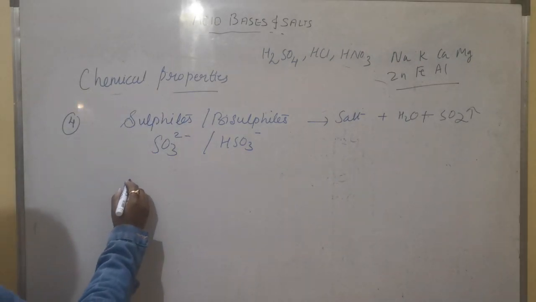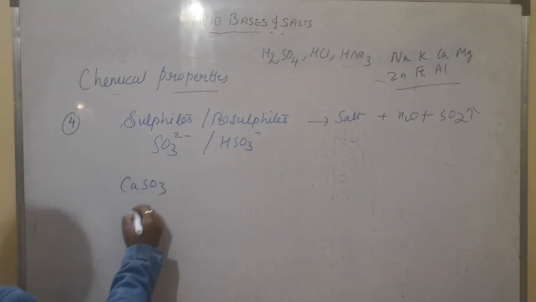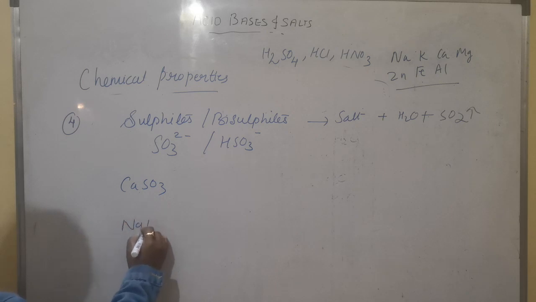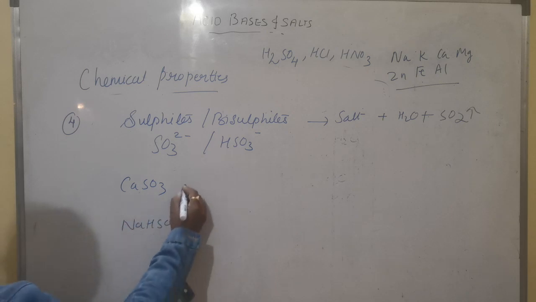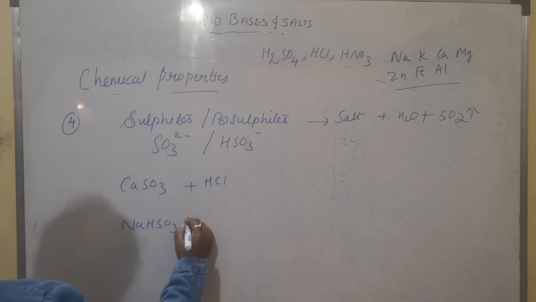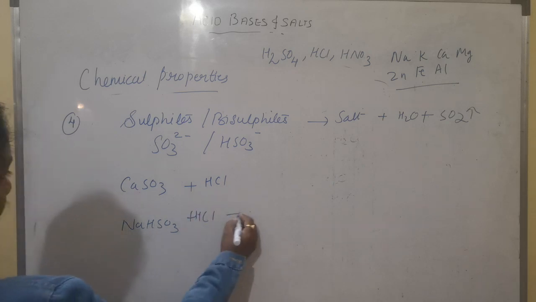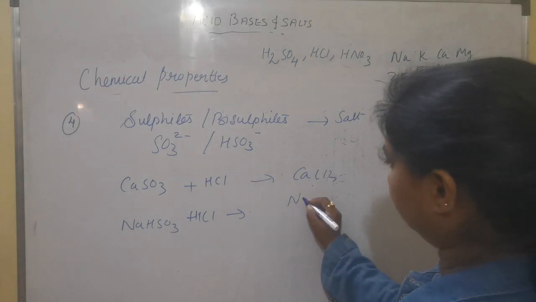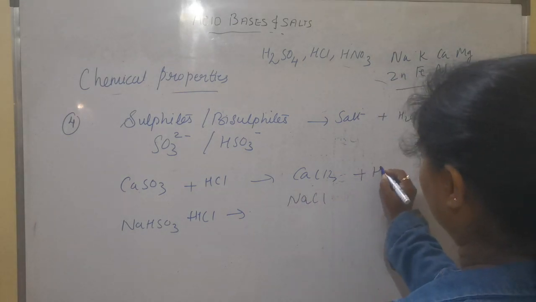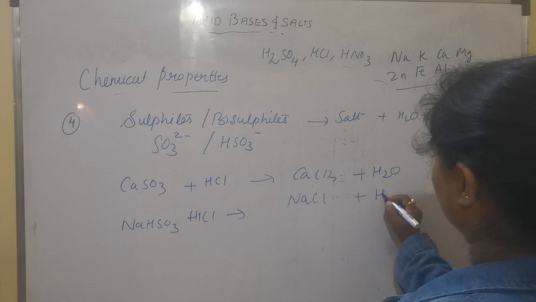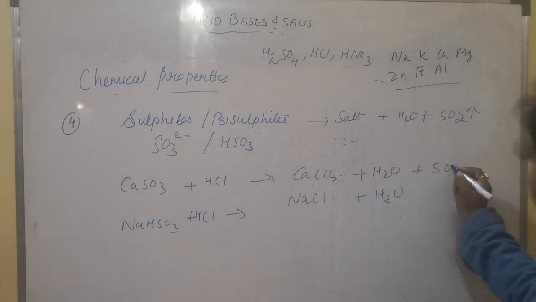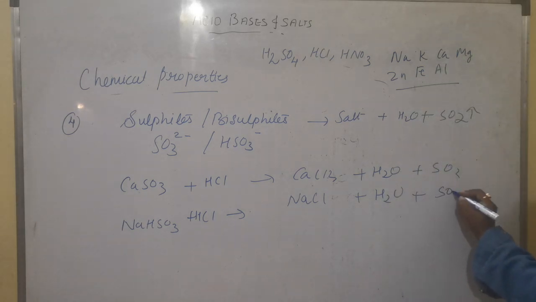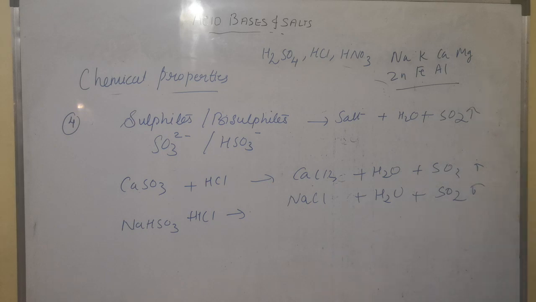Now the example is calcium sulfite, and we'll take sodium bisulfite. When reacted with hydrochloric acid, you will be getting salt, calcium chloride, plus water, plus sulfur dioxide gas.